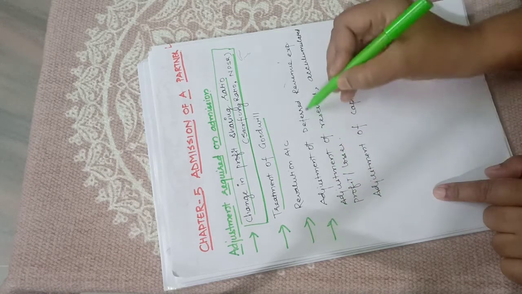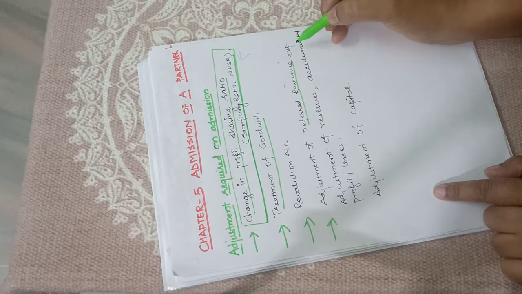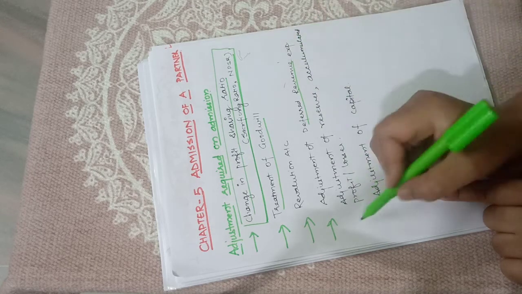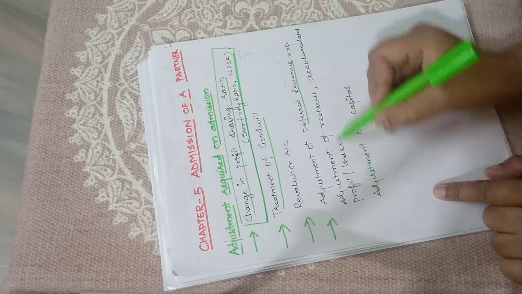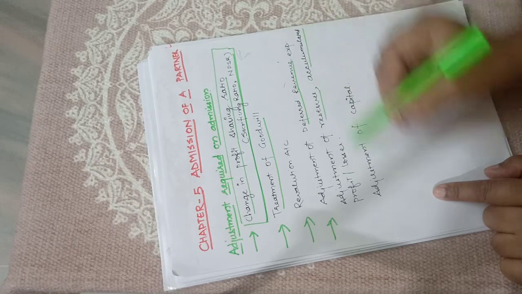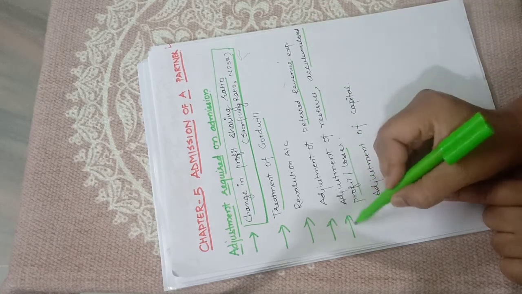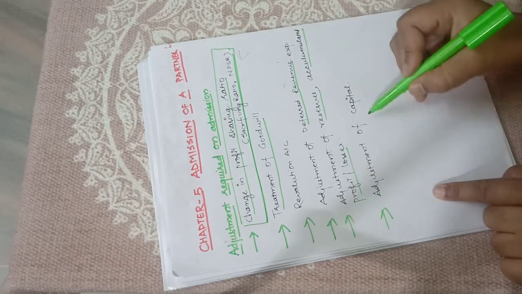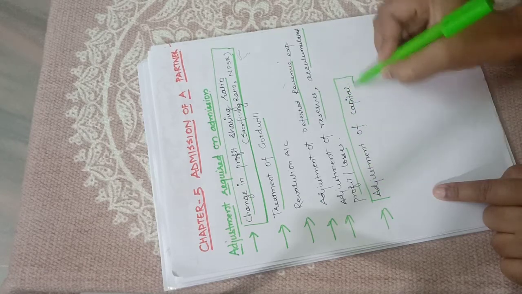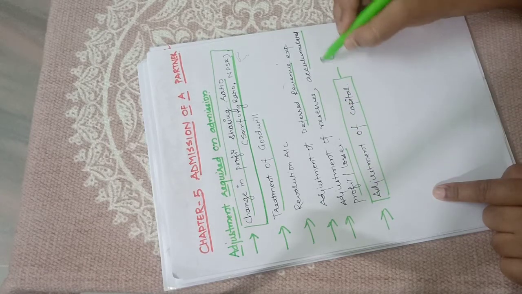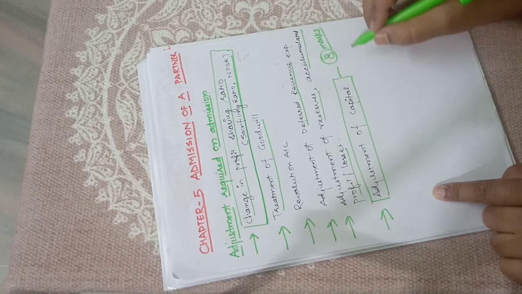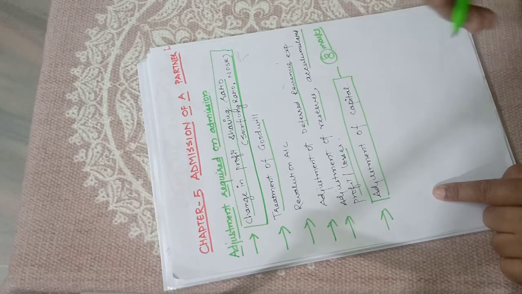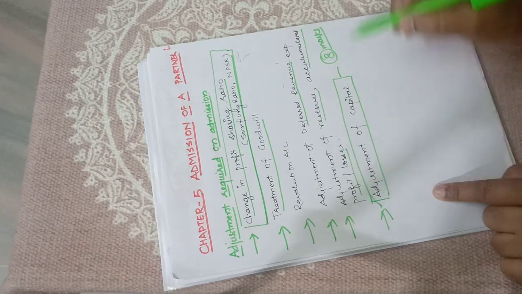Adjustment of deferred revenue expenditure we have done earlier also. A 3 marks question is asked separately on these things: adjustment of deferred revenue expenditure and adjustment of reserves, accumulated profits and losses. The last one is very important: adjustment of capital. This is very important, because an 8 marks question always includes this adjustment. It is a must; a question is always asked from adjustment of capital.